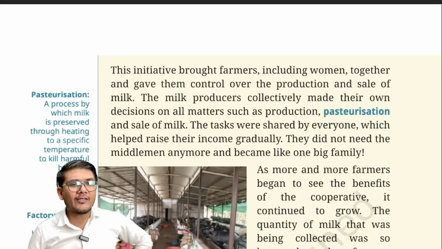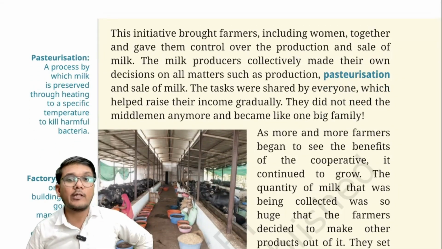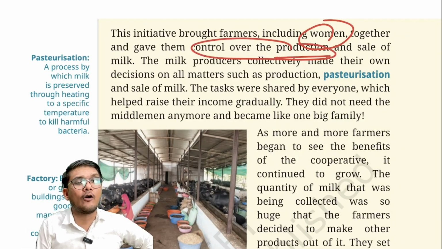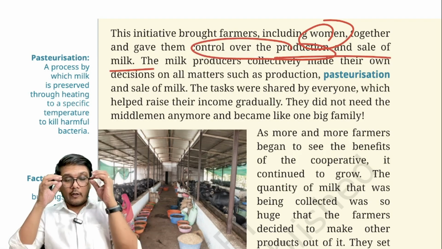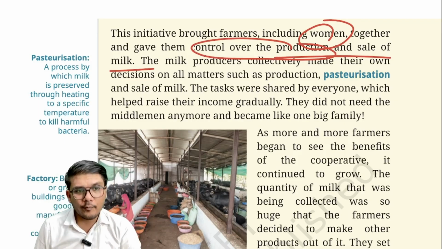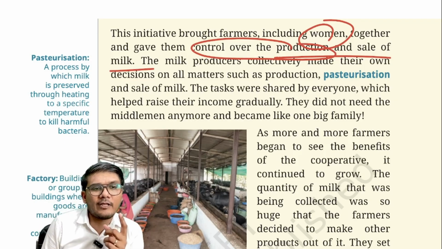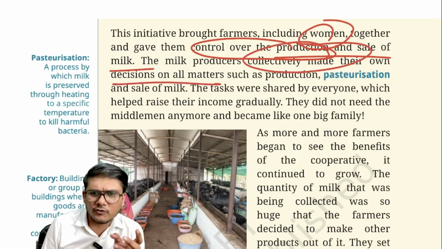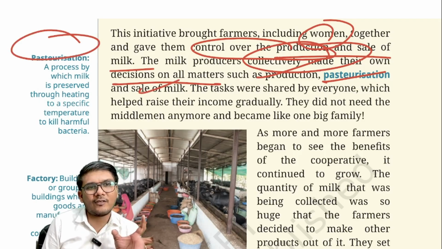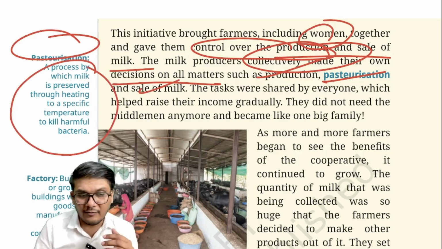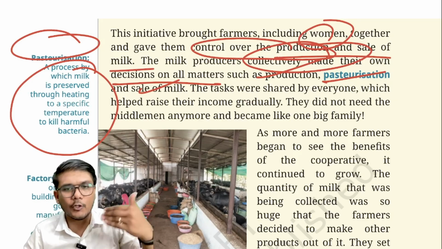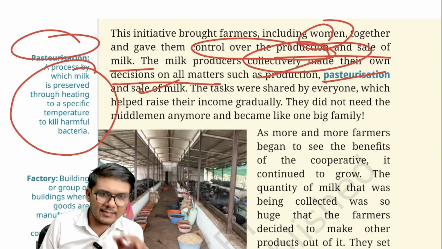Right. Now, this initiative basically brought farmers together, including women as well, and it gave them control over the production and sale of the milk, because now they are united. So they can sell the things together, they can negotiate together, so on and so forth. Now the milk producers collectively made their own decisions on all matters such as production, pasteurization and sale of the milk. Now what is pasteurization? It's basically the process in which the milk is preserved. How do they preserve it? They heat it at a specific temperature which kills the harmful bacteria in the milk, and the milk can last longer. That is what pasteurization is.